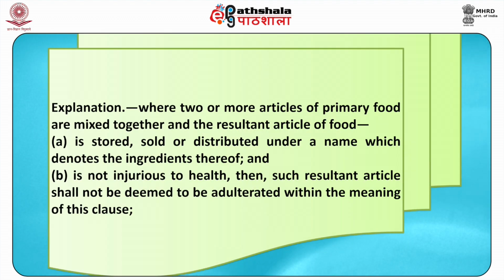Where two or more articles of primary food are mixed together and the resultant article of food A is stored, sold or distributed under a name which denotes the ingredients thereof, B, is not injurious to health, then such resultant article shall not be deemed to be adulterated within the meaning of this clause.